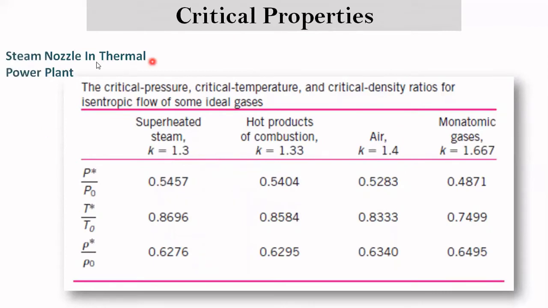Now for steam nozzles, the critical property ratios are different for different fluids. For air, you get 0.528, 0.833, and 0.634. But for superheated steam, the values will be different if you are handling a steam nozzle in a thermal power plant. Here we are talking about gas turbines and rockets, so we are using air as our fluid, and these will be our critical property ratios.